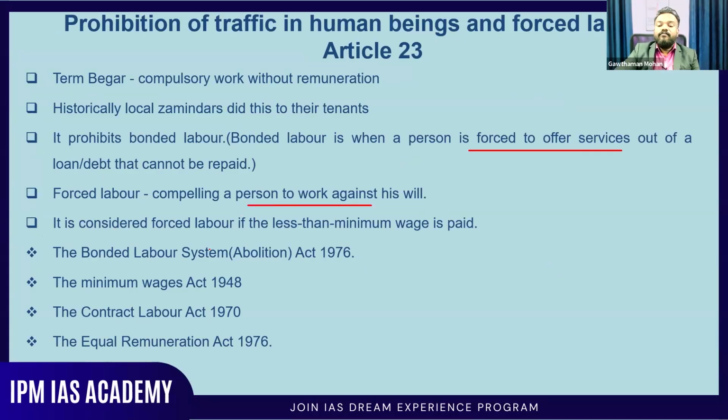And certain laws related to that are the Bonded Labor System Abolition Act 1976, Minimum Wages Act 1948, Contract Labor Act 1970, and the Equal Remuneration Act 1976. In all these areas, you could see that there are mentions or references related to this.